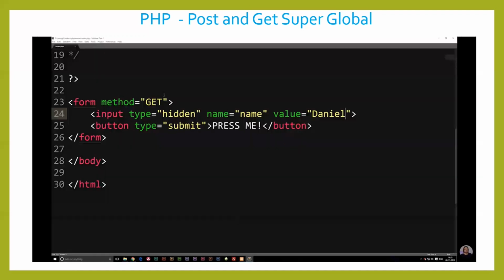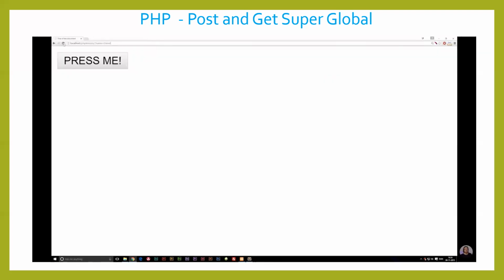So to show you guys the post method, if I were to say post in here instead, like I said, it's going to be hidden. So if I refresh my browser and actually go back to the previous page, you guys can see when I hit the button, it's not going to tell us anything inside the URL.